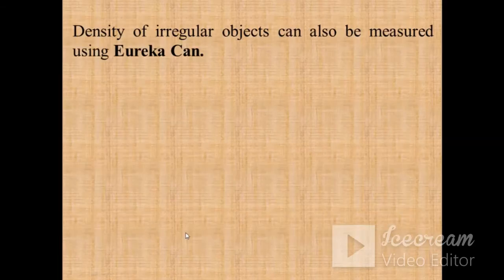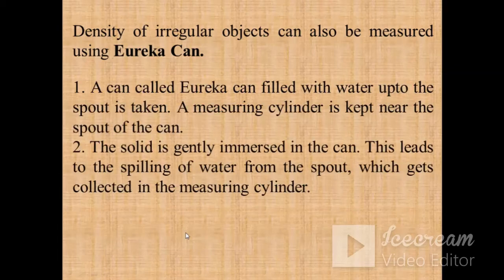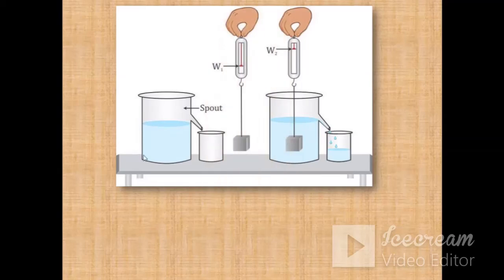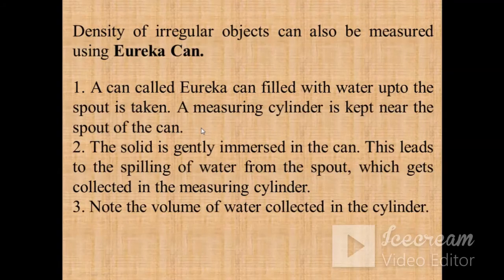The second method, which is given in your book, is that you can also measure the density of irregular objects using a Eureka can. So how does a Eureka can look like? It looks like this. It is a container having one spout. Now how will you measure the density of an object using the Eureka can? You can measure the mass of that object again using the beam balance or digital balance.